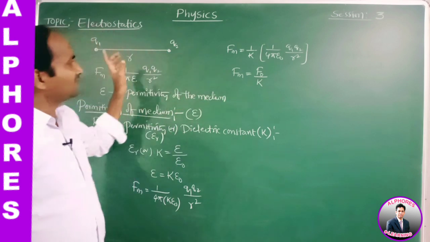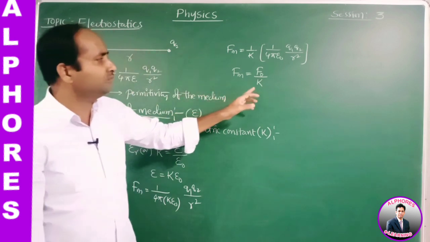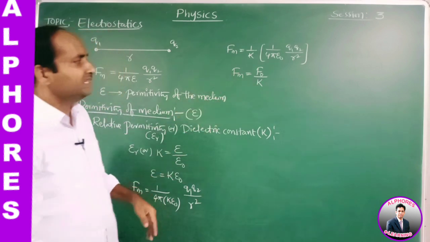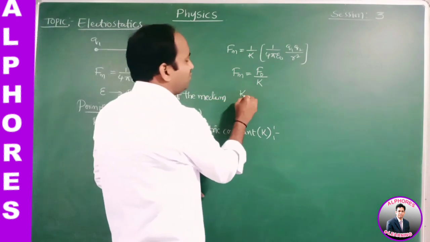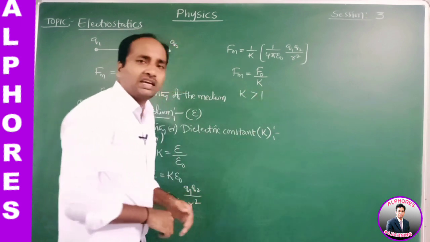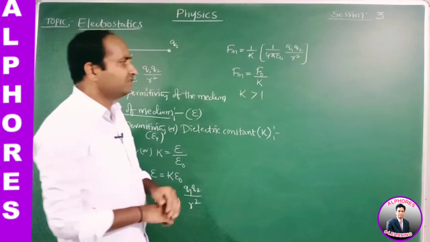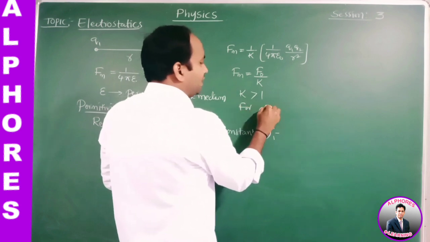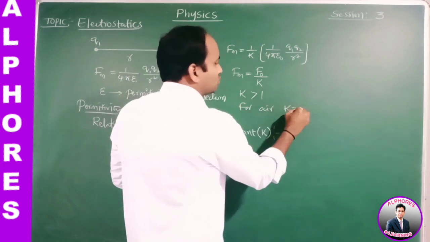If they are separated in any other medium, the force between them decreases. In general the K value is greater than 1. For air or free space, K is equal to 1.